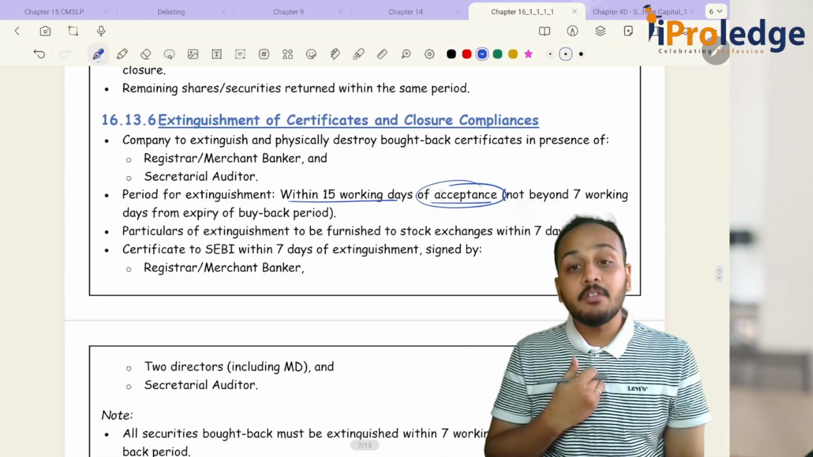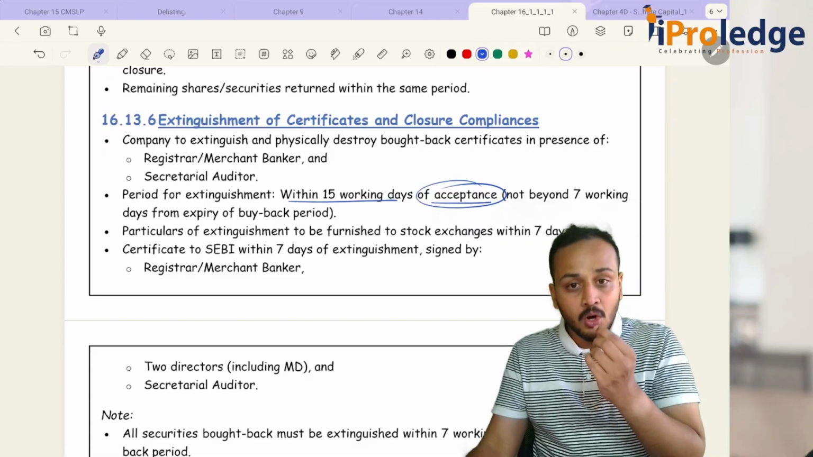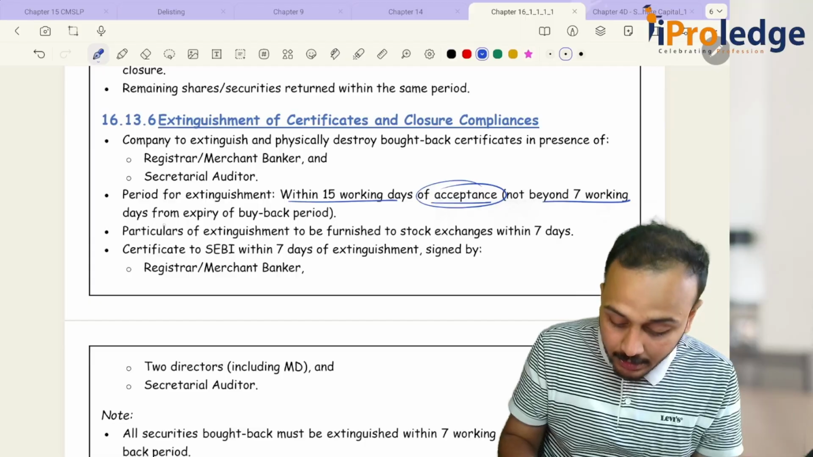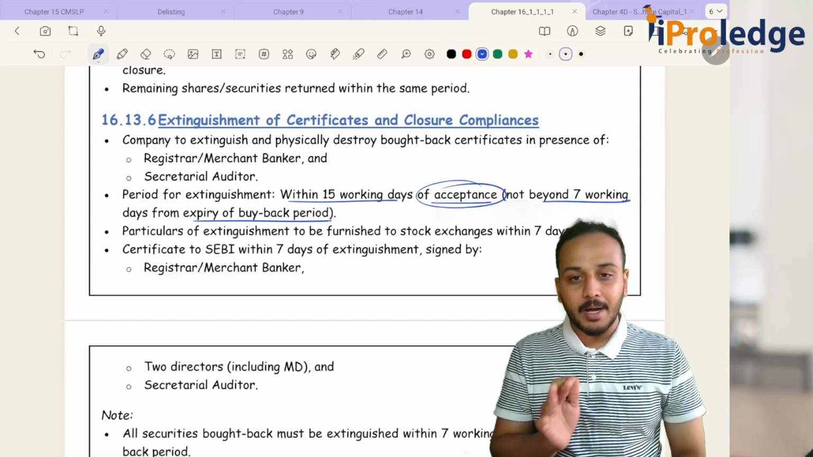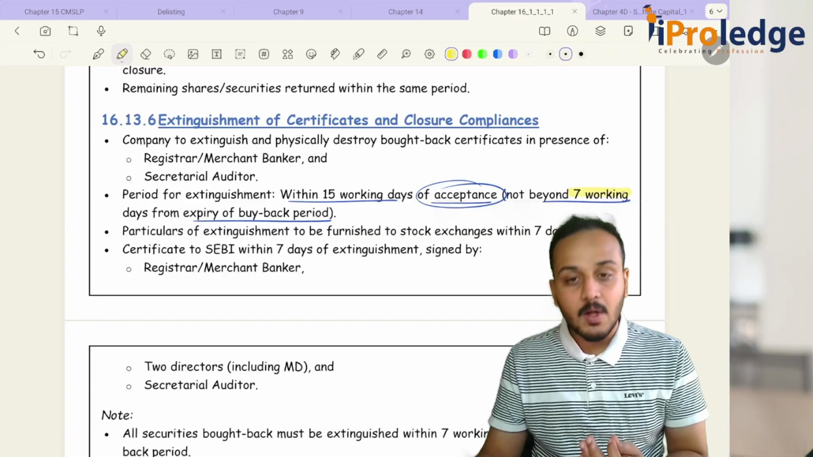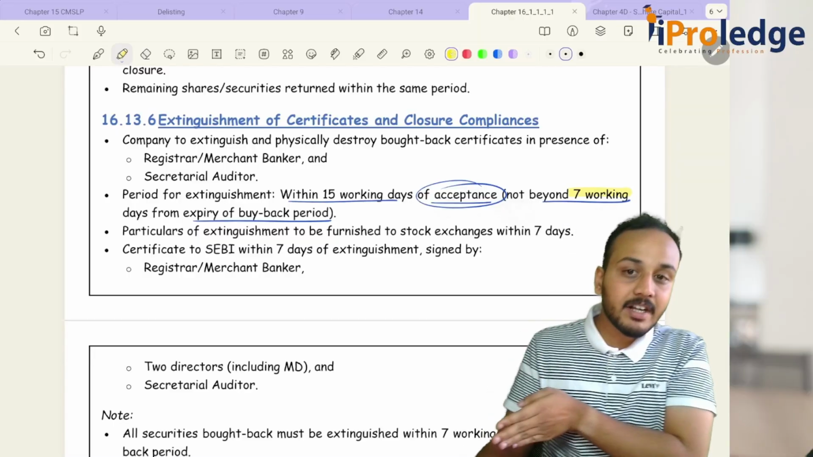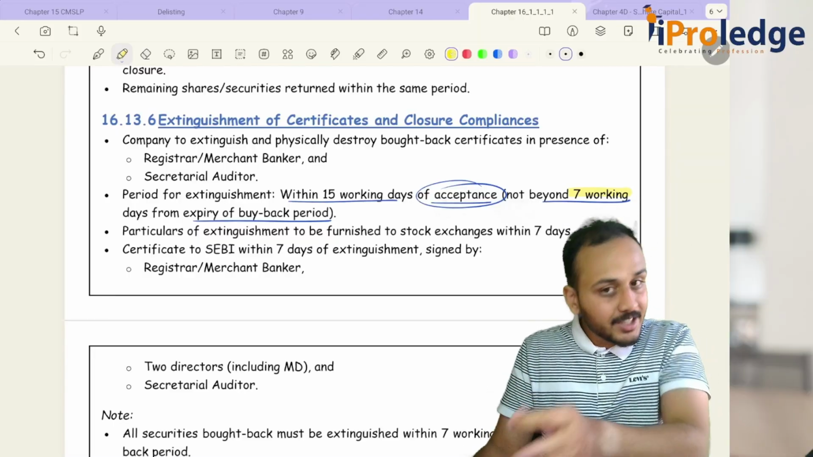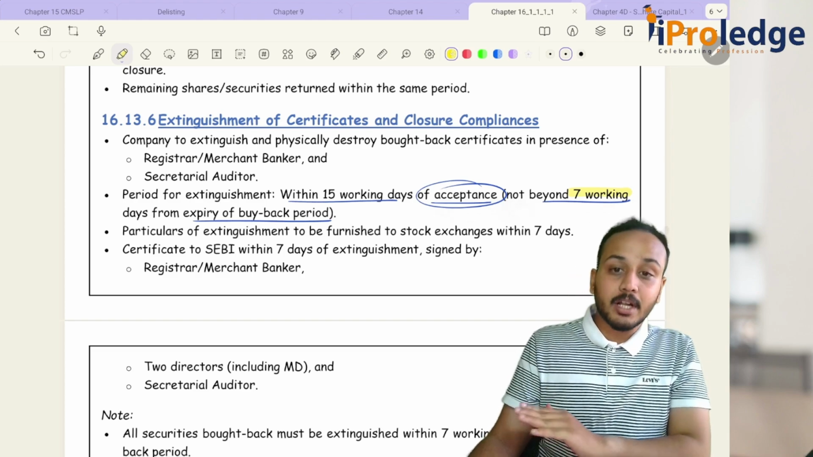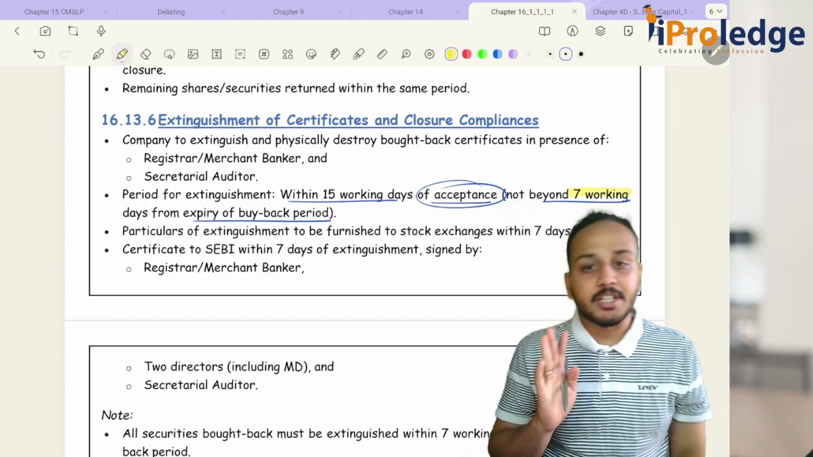Now you would have tendered your shares and I would have accepted them. I have 15 working days to destroy the share certificates, but not beyond 7 working days from the expiry of the buyback period. If you look at the Companies Act, they only talk about 7 working days. So once your buyback period is closed, you have 7 days to extinguish your share certificates. But if you accepted, then you have 15 days to destroy your share certificates.